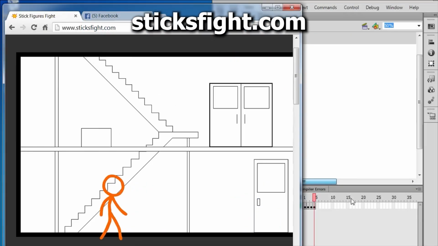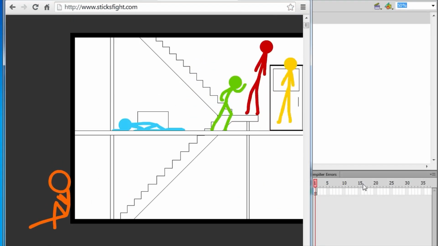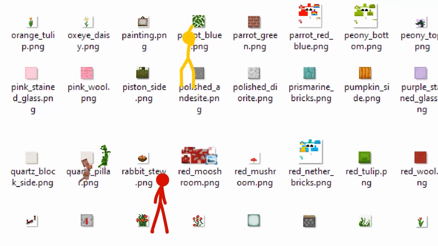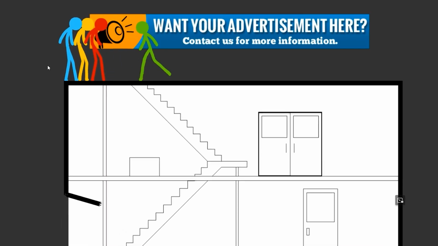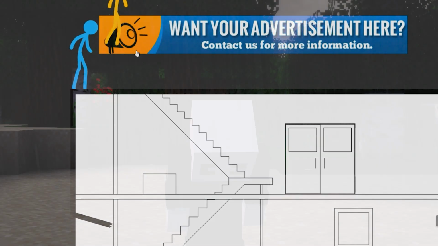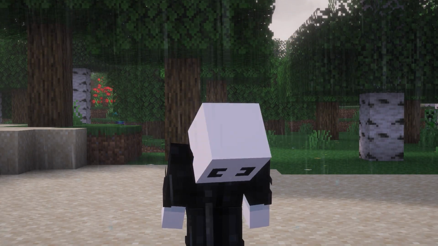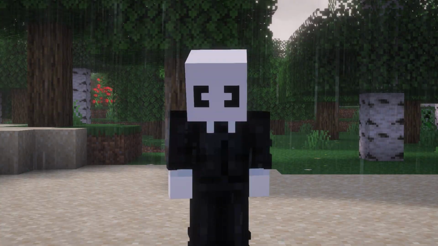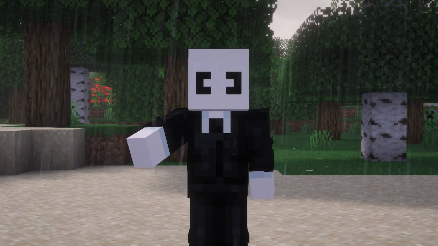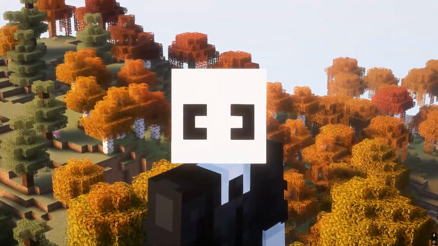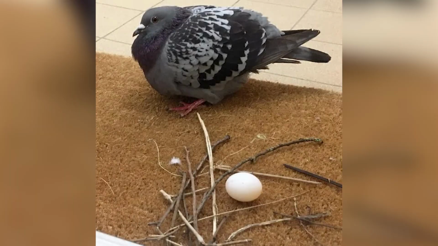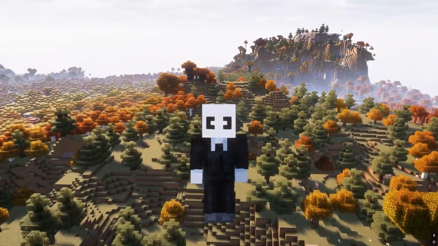Option A, go to the stixfight.com website, which is the website on which Alan first met yellow, blue, red, and green, and get yellow and red to shuffle the textures, but unfortunately they just disappeared in this fake ad. And so all of my childhood dreams of having these stick figures on my PC were destroyed. So I had to choose option B, make a script that would randomize every single Minecraft texture in a folder of your choice. And since my programming skills look something like this, which means I cannot go any further than writing hello world in Python.